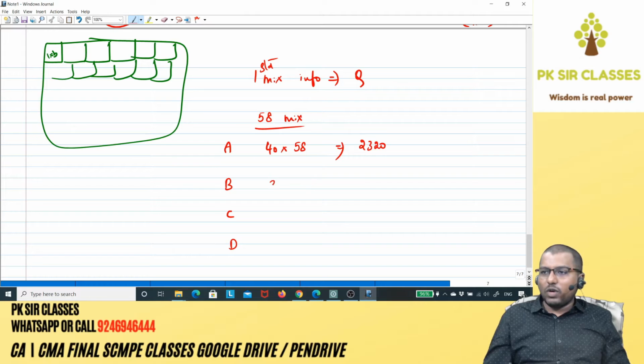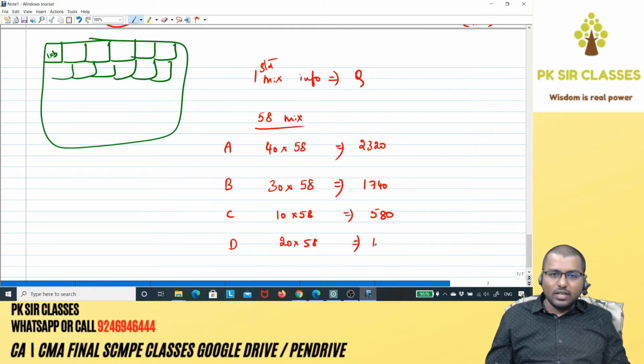B, in one mix it is 30, so 30 into 58, that will be 1,740. C, in one mix it is 10 into 58 mixes, obviously 580. D, in one mix it is 20 into 58 mixes, that implies 1,160, double of 580, correct? So 20 into 58. Yeah. So this is nothing but your standard quantity for actual output.